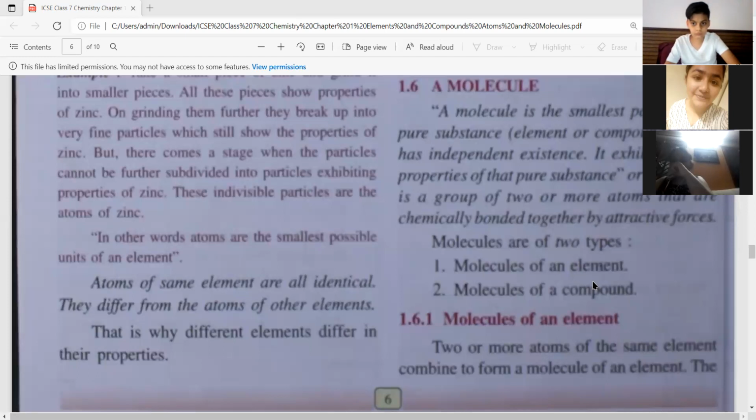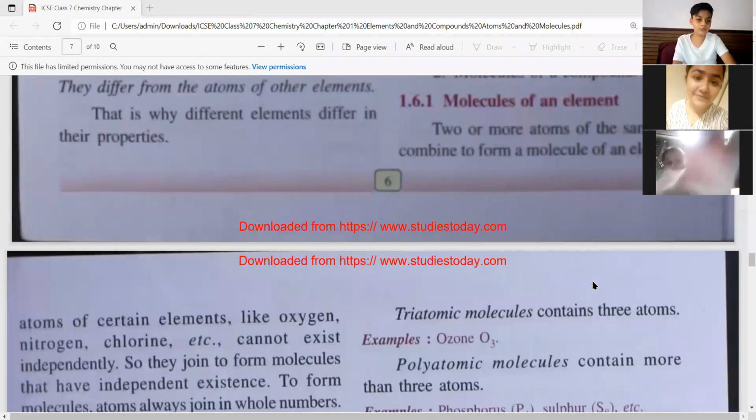That's it. Yes, Neve? Didi, is a molecule smaller than an atom or is an atom smaller than a molecule? See, in a molecule there are atoms. So an atom is smaller. Okay, Didi, thank you.